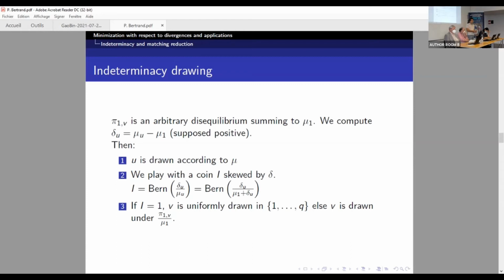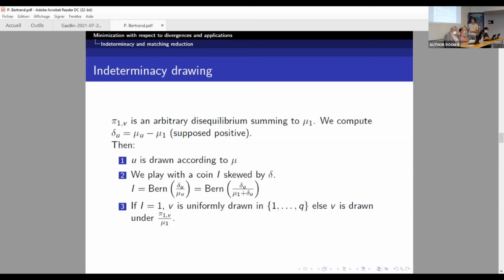So how do we draw using this decomposition? First, U is drawn according to mu, of course, because it is respecting the margin. And then we need to draw the V. For the V, what we do is that we play with a coin, which is skewed by the difference between the lines. So we can see it here.